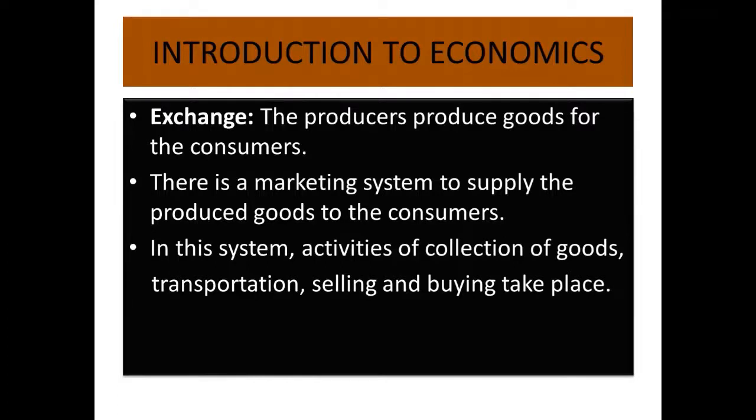After production, the wholesalers purchase the goods from the place of production. The retailers purchase from the wholesalers. From the retailers we get the goods and services. So here the collection of goods, transportation, selling and buying all take place. These activities are called exchange.